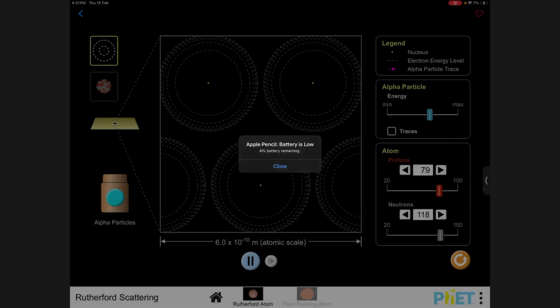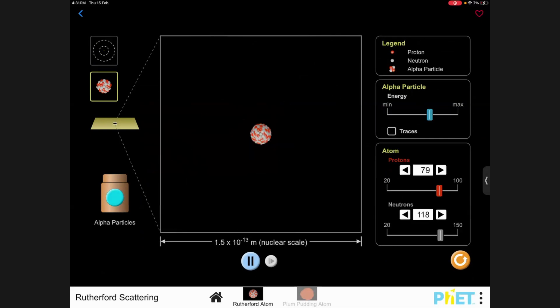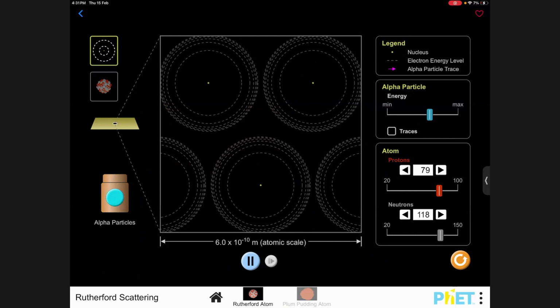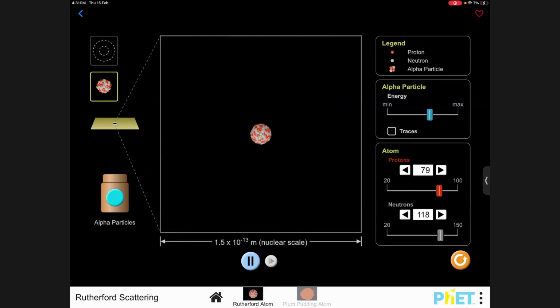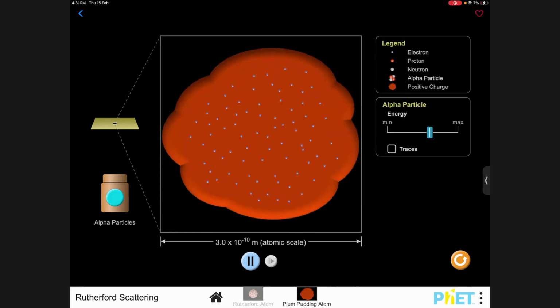Okay, look a little over here, see what's happening. This is the Plum-Pudding model. With the Plum-Pudding model, when we send alpha particles, what was the expectation? They would just pass straight through, right?